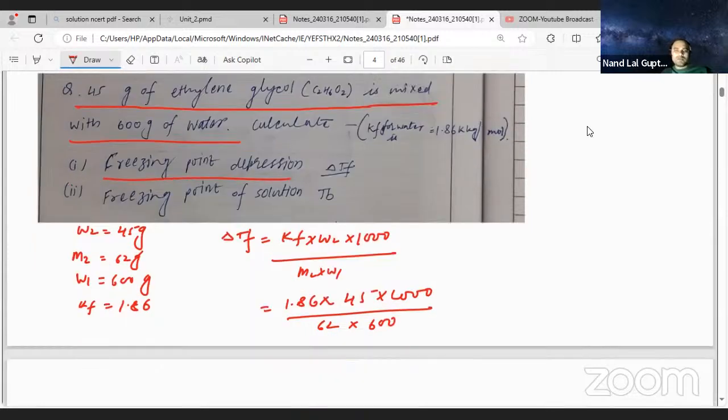What we can do, the zeros cancel out. So 1.86 multiplied by 45 divided by 62 multiplied by 6. Okay, so this is divisible actually. 6 times 3 is 18, 31 times, 0.31 it will come.